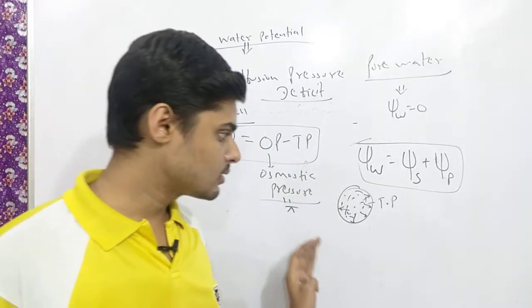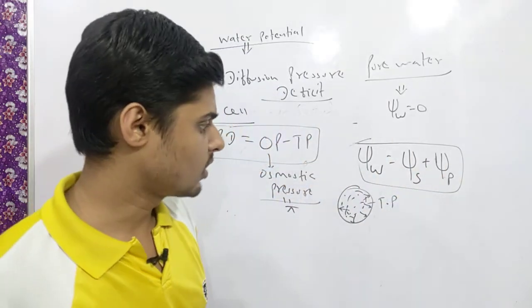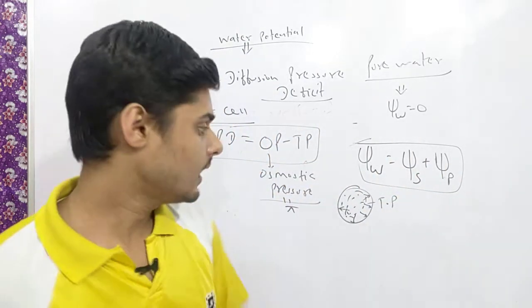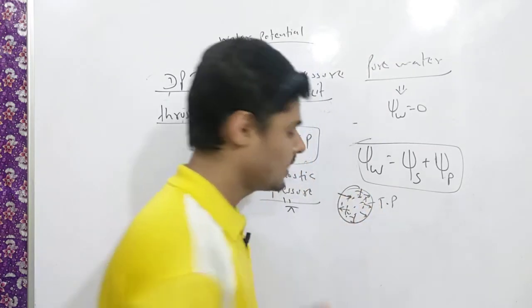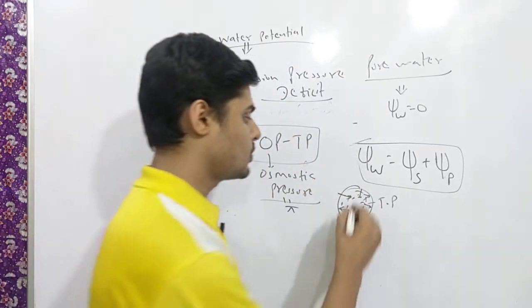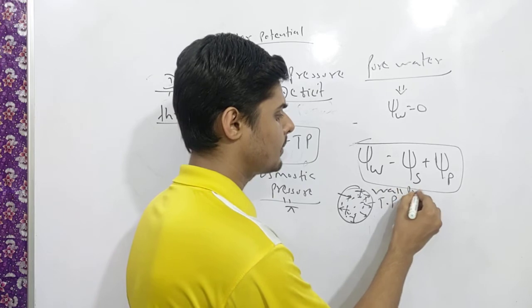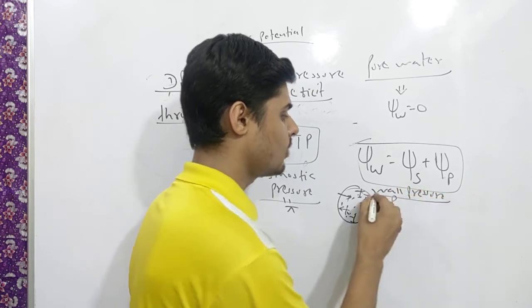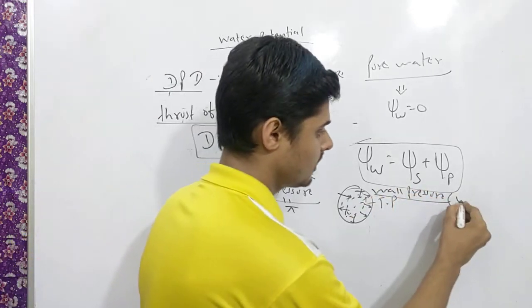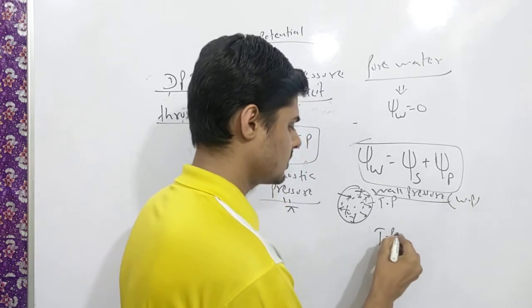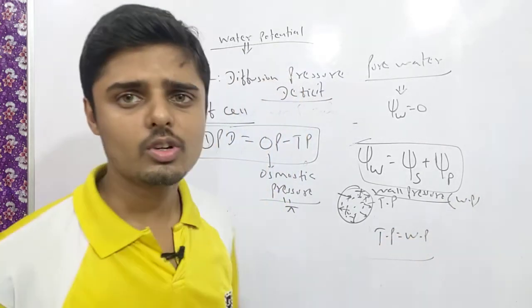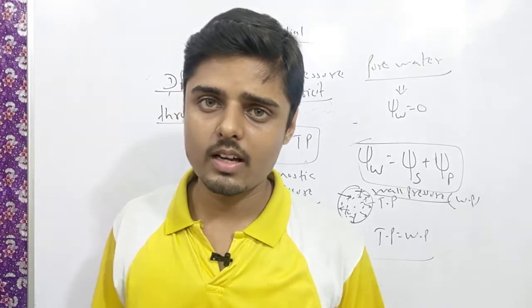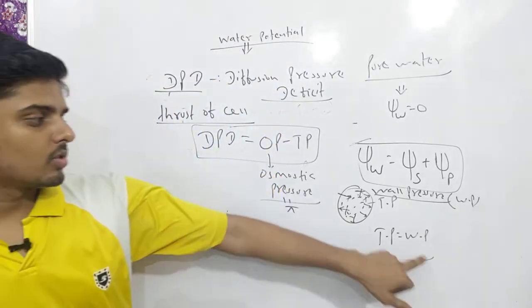If the cytoplasmic matrix applies pressure on the wall, then what will happen? The wall also exerts pressure in the opposite direction, which is called wall pressure, WP. And we can say that turgor pressure is equal to wall pressure, because by Newton's third law the forces are equal and opposite. So turgor pressure is equal to wall pressure.